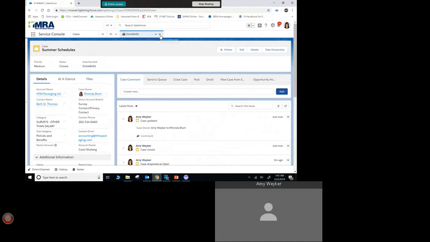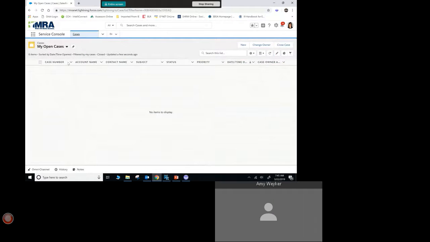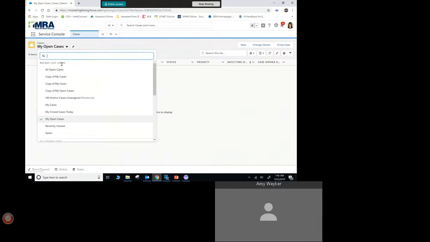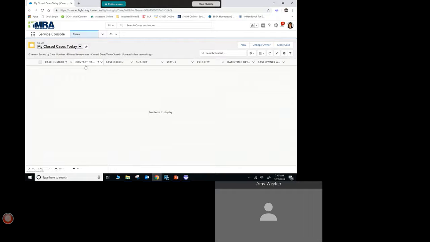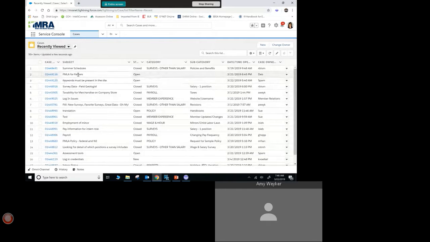Okay, so now I can go ahead and close this out of my navigation. If I go into my open cases, you can see that it's gone here. If I needed to see this, if this is my closed cases today, you can see it didn't show up here, because it wasn't created today. So the only way that I could see that I worked on that case is if I went into the recently viewed. Again, it's still the surveys, and the case owner is now Rhonda, and it is closed. So you can confirm that that was done.